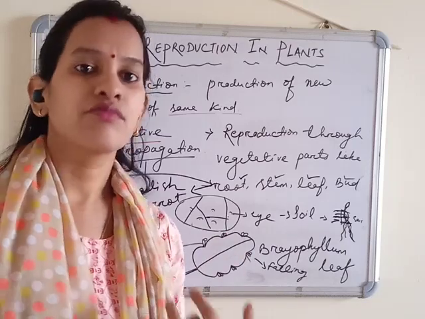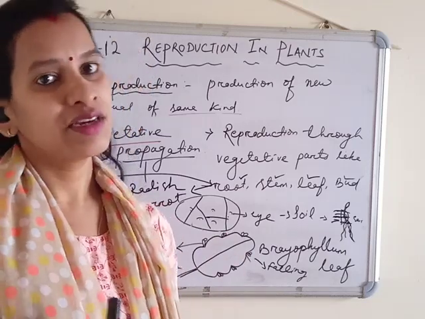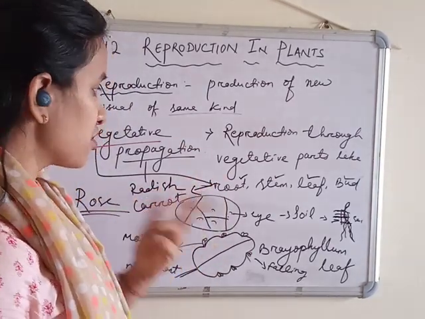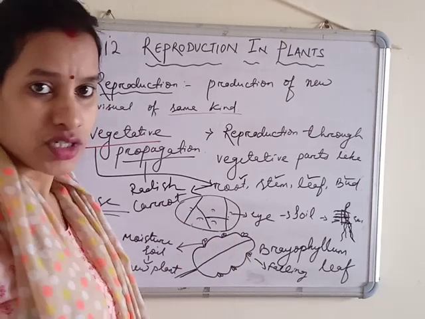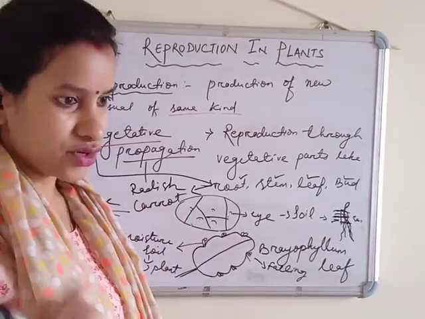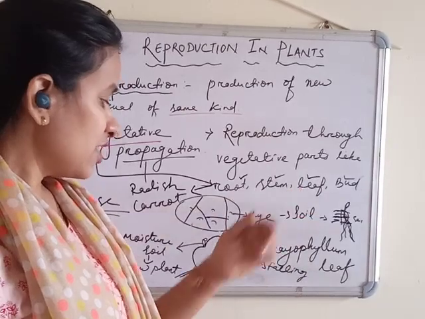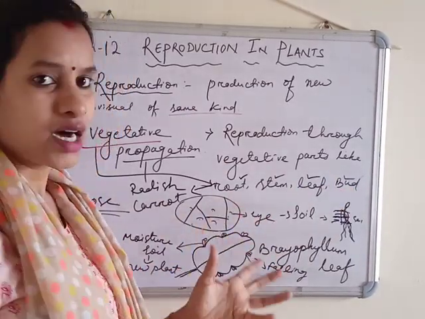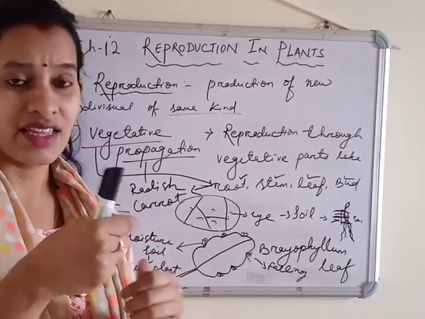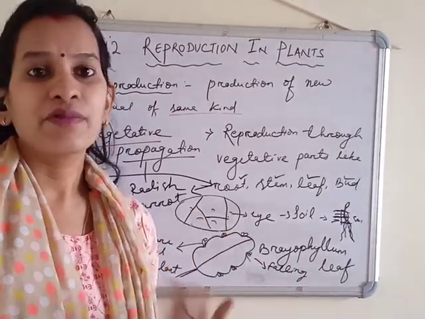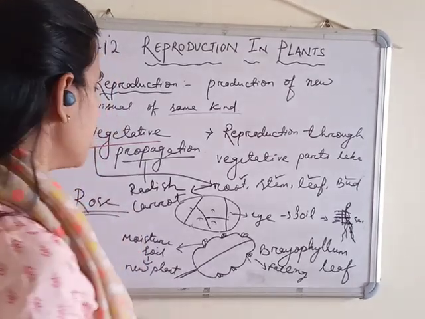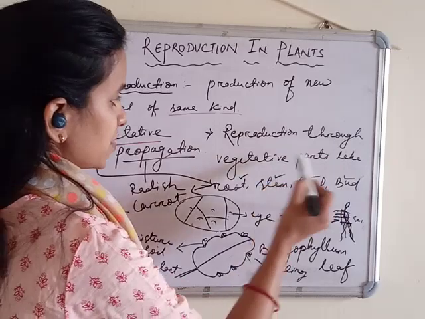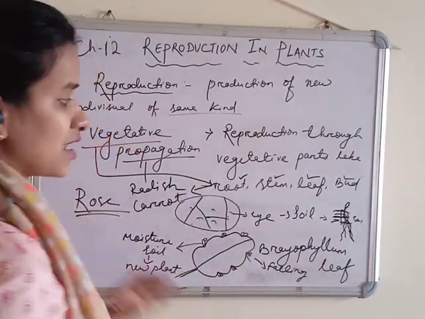from root, stem, leaf, bud. I'll give some example from root. Examples: radish, carrot, turnip. Stem: potato, ginger. That is your turmeric. Leaf: bryophyllum. Bud: any of the plant. This is also, you can say, bud or any other plant which having bud growth and they can become a new one. Many examples are there. Okay. So this is all about vegetative propagation, reproduction through vegetative part like this, and these are some examples.